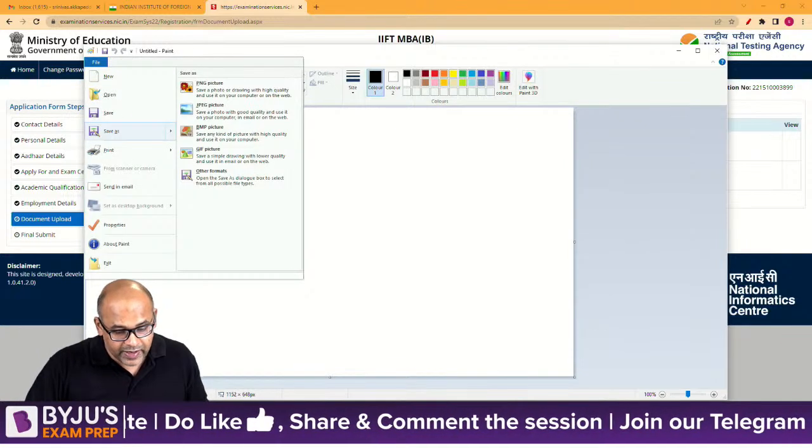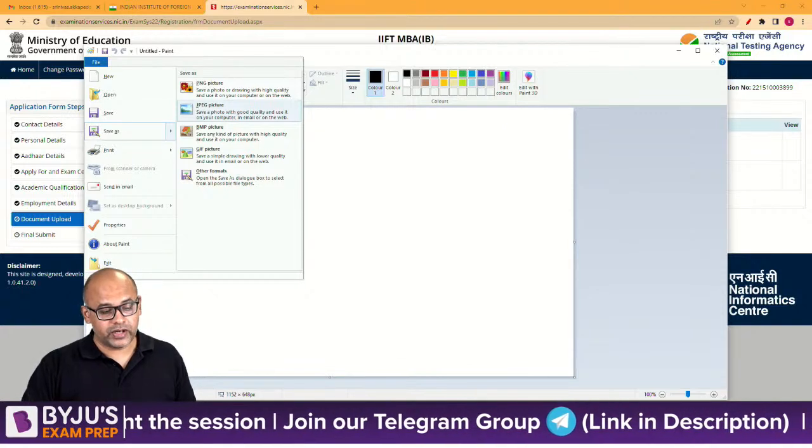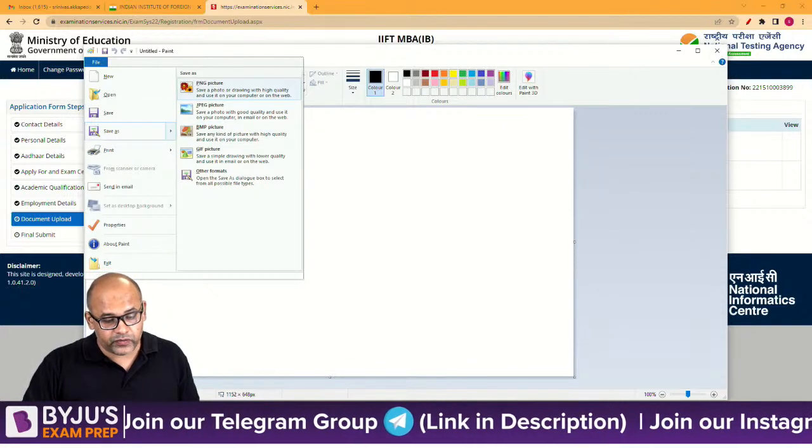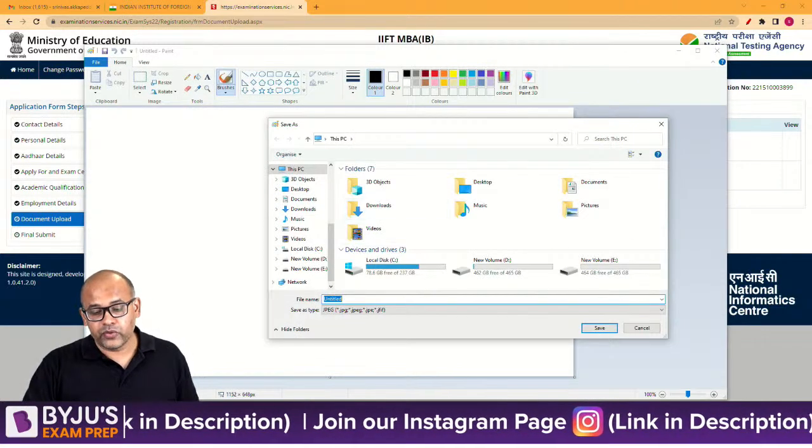you can save as, and you can take a JPEG format. When you're looking at save as, it will ask you which format, so go for a JPEG format, and then it'll ask you where to save.